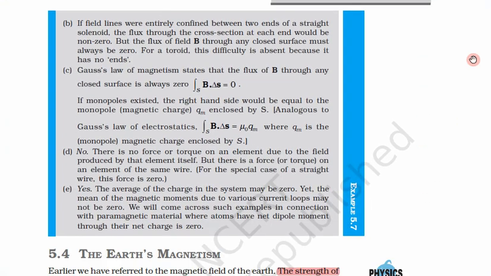So what happens in that case? If field lines were entirely confined between two endpoints of a straight solenoid, the flux through the cross section at each end would be non-zero, but the flux of field B through any closed surface must always be zero. For toroid, this difficulty is absent because it has no ends.